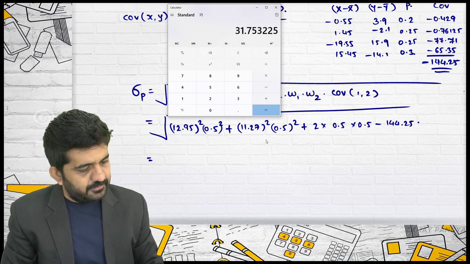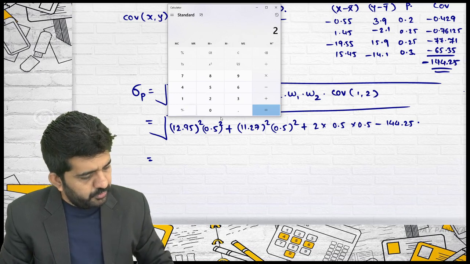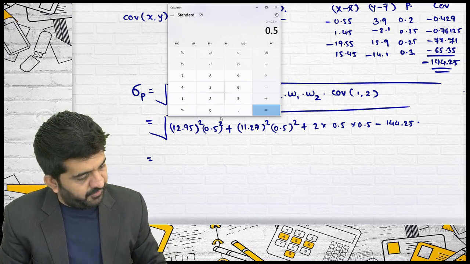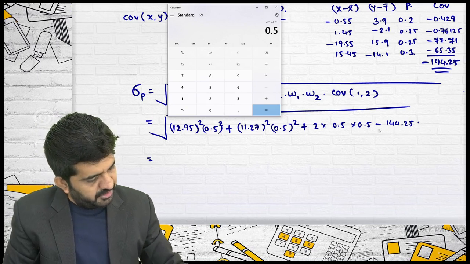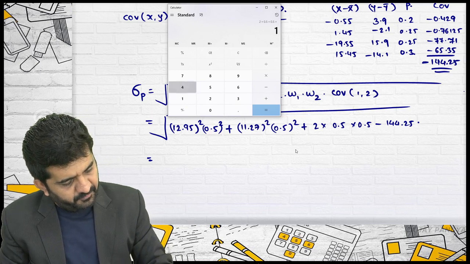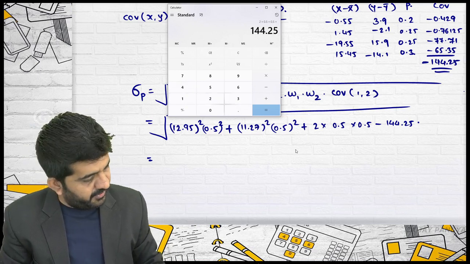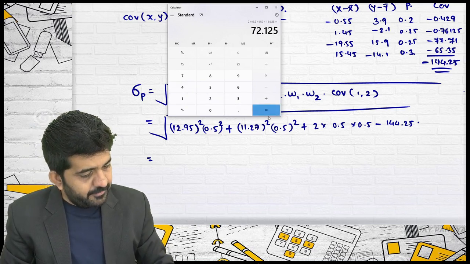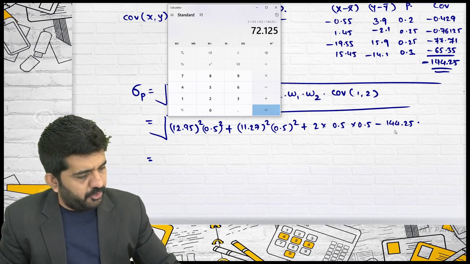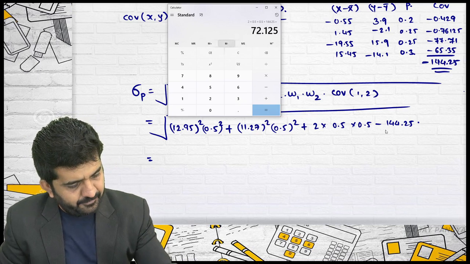This is the second answer. 2 multiplied by 0.5 multiplied by 0.5 multiplied by 144.25, and this will be M minus, because ultimately it converts into minus.